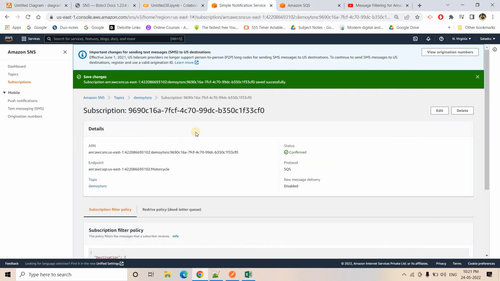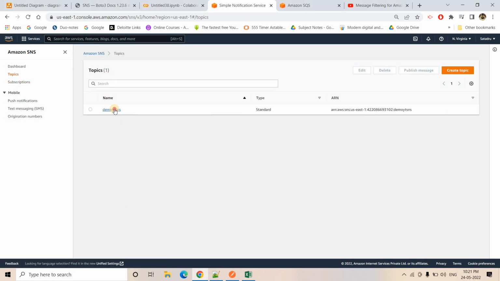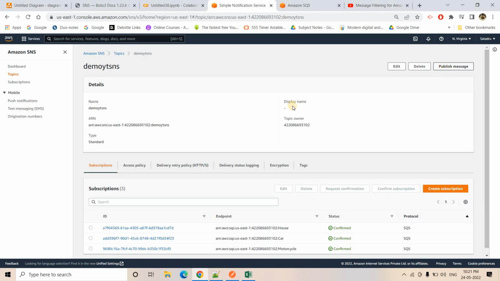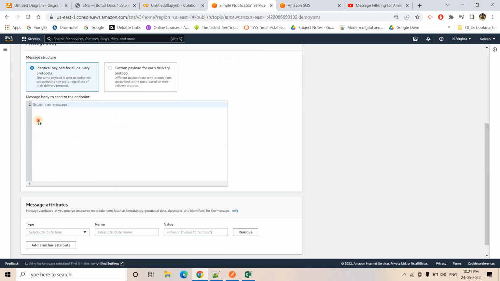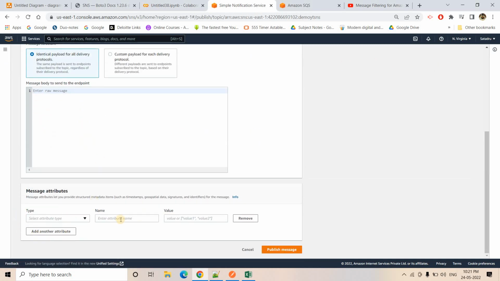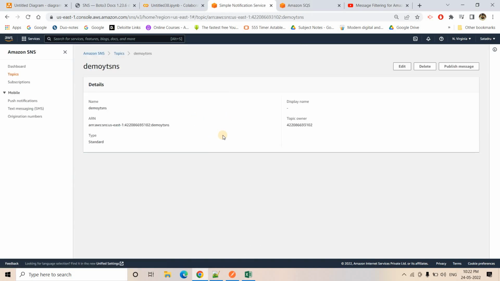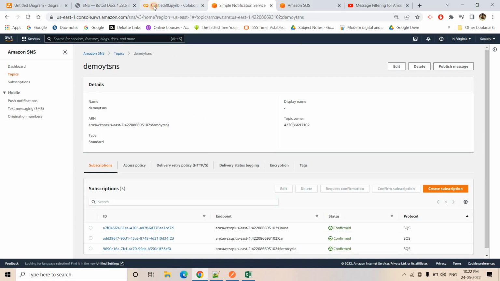Okay, so earlier in our video, let me go to the topic. Here I will go to this one, and here what we did, we basically clicked on publish message, entered the message, and manually sent the attribute, right? That is the rule we set up. First we choose the data type, and then the name. In our case the name is destination, that is the key, and the value we put is what should be satisfied for the trigger to happen, right? The same thing we are now going to do using our programmatic approach.